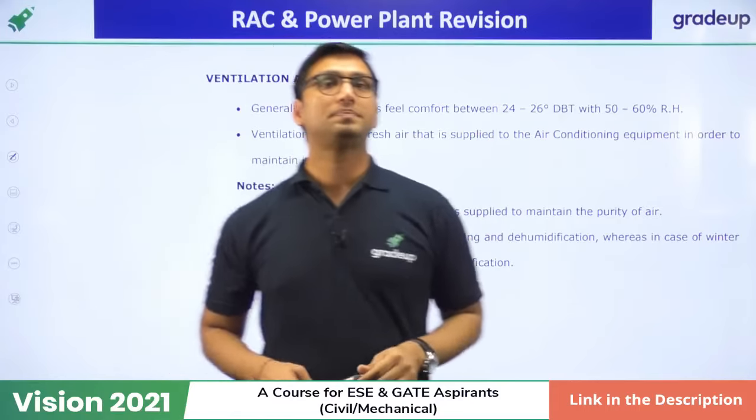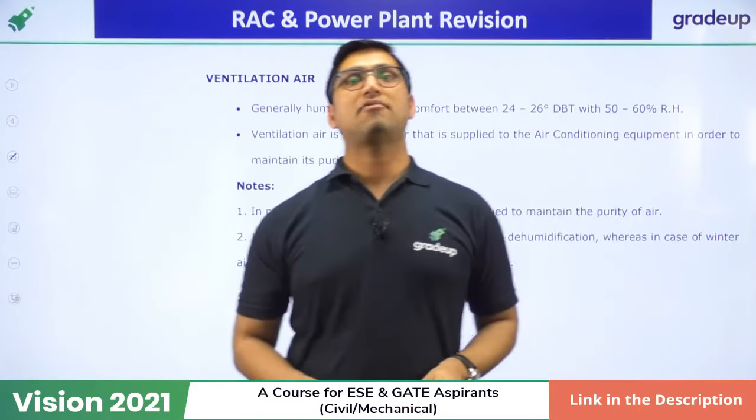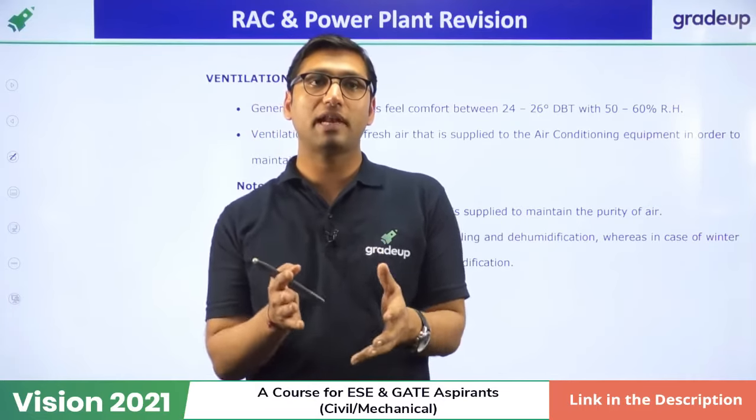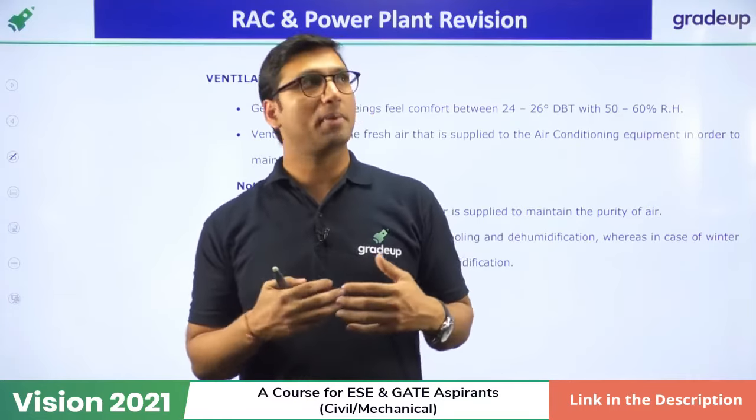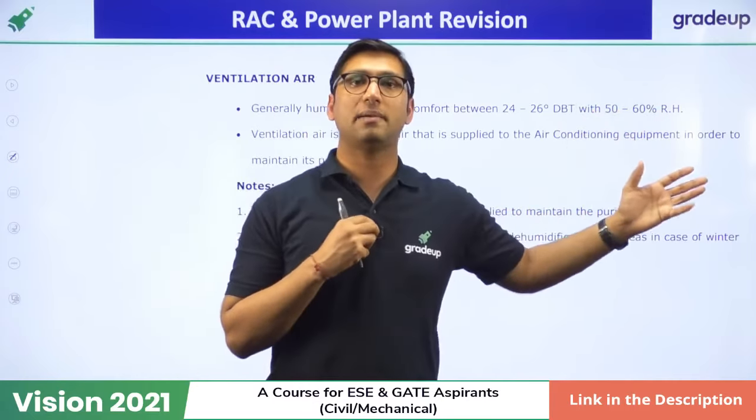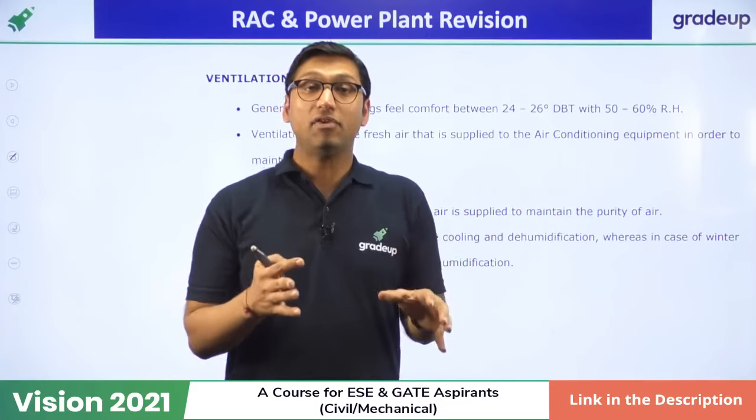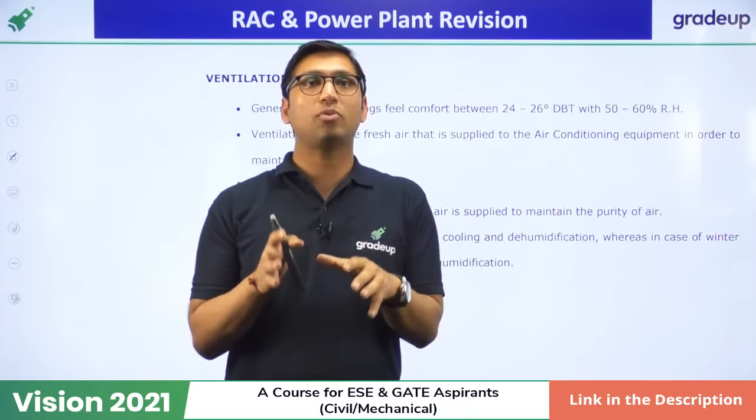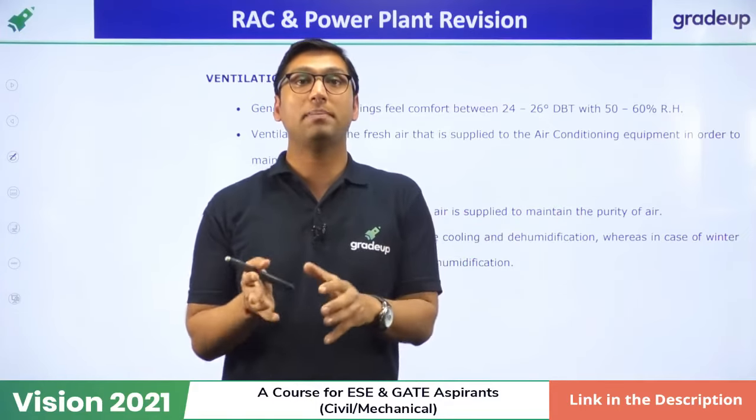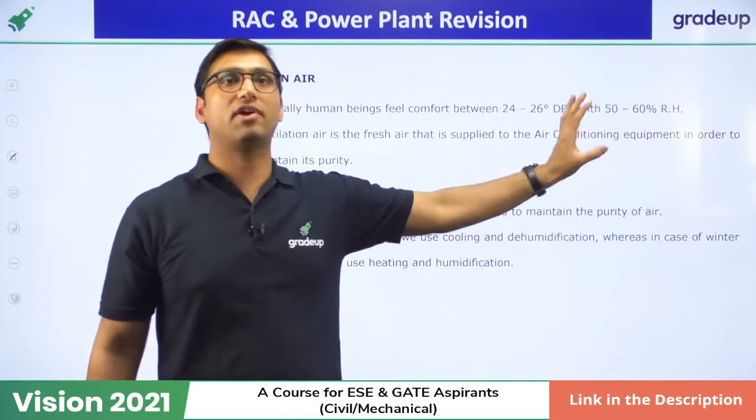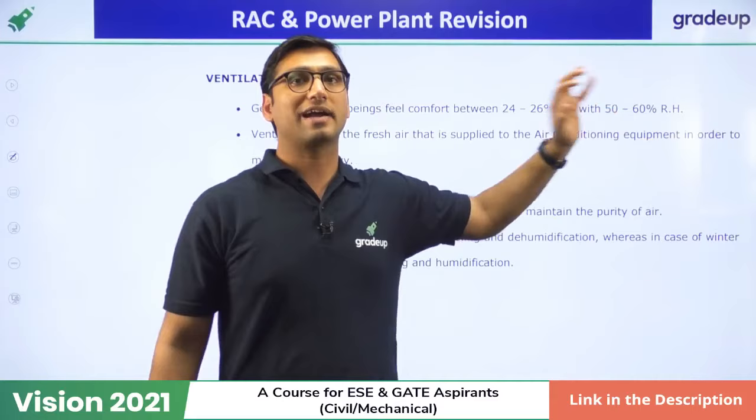Okay. Now, you just have to understand this thing. Human beings feel comfort at the dry bulb temperature of, normally in your air conditioner, we just need to maintain a temperature of 25 degrees Celsius and you will feel comfort, right? And the relative humidity, or the moisture that is required to be maintained for the comfort of the human being, is 50 to 60% relative humidity. That is the comfort condition. This is also called comfort conditioning.